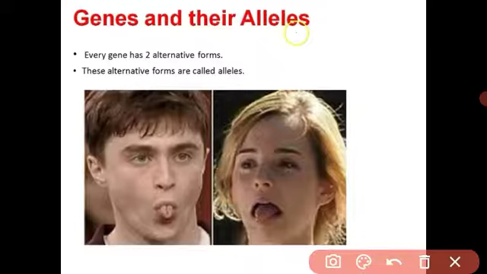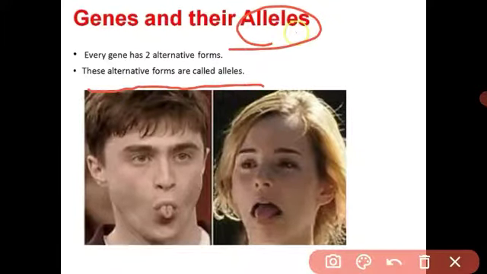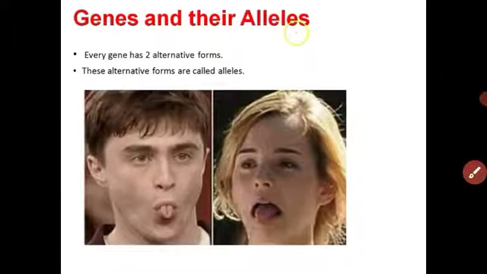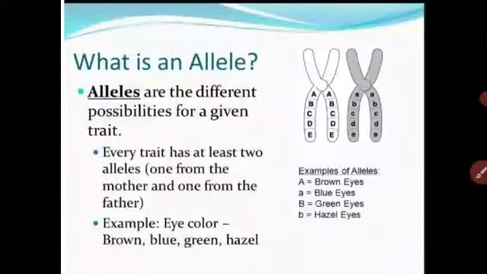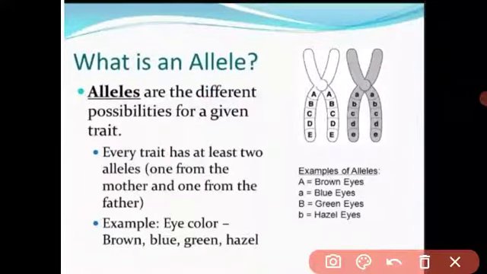These alternative forms of genes are called alleles. Got it? What is meant by allele? Allele means the alternative form of a gene. See, eye color is a character. I will show you. Eye color is a character. See what is meant by allele. Allele is a different possible form given from the parents.